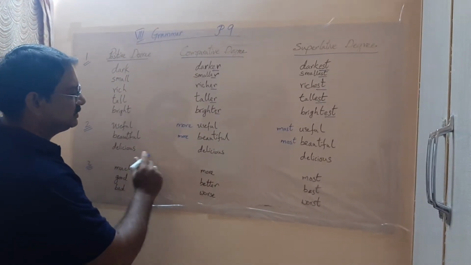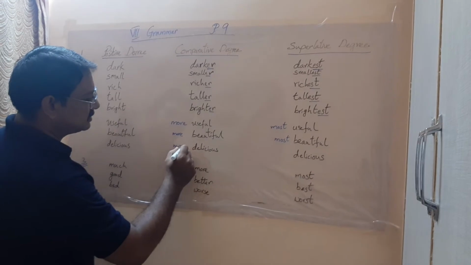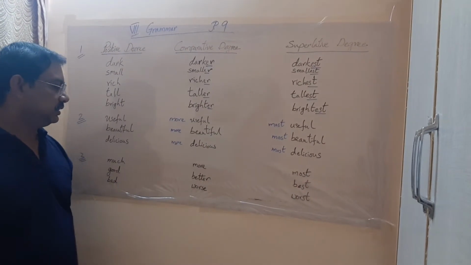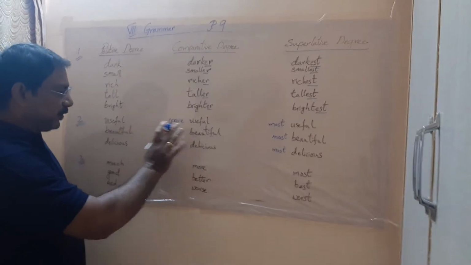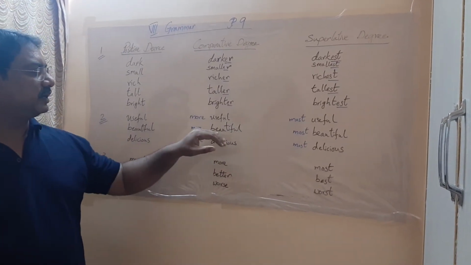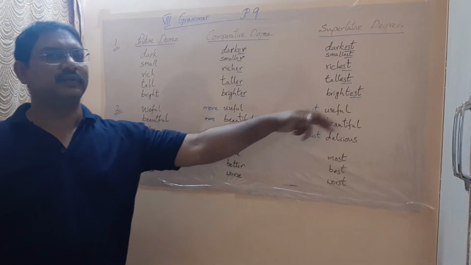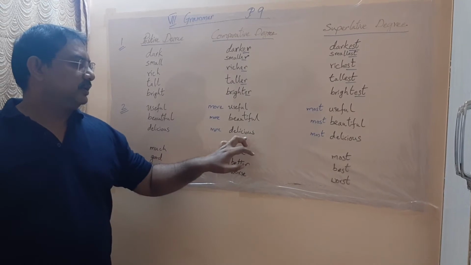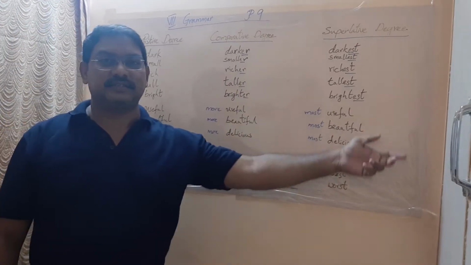And then delicious, more delicious, most delicious. Okay. So why do we write this? Why can't we write usefuler, usefulest, beautifuler, beautifulest, deliciouser, deliciousest?